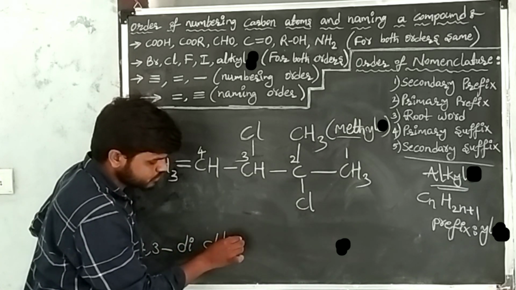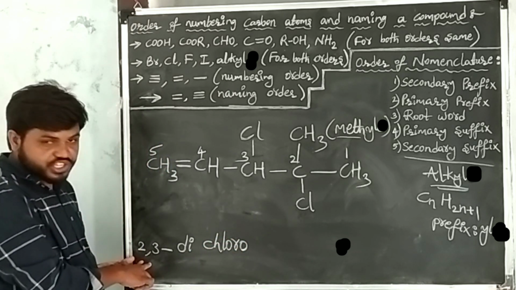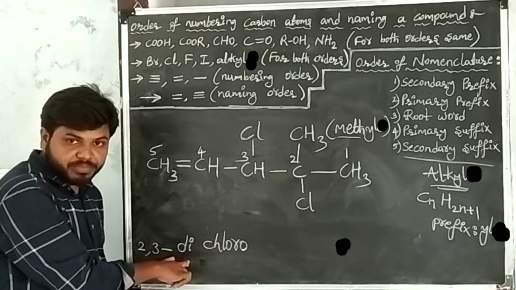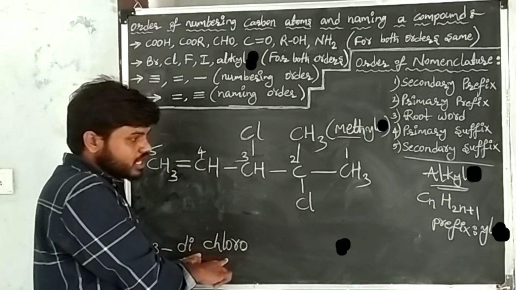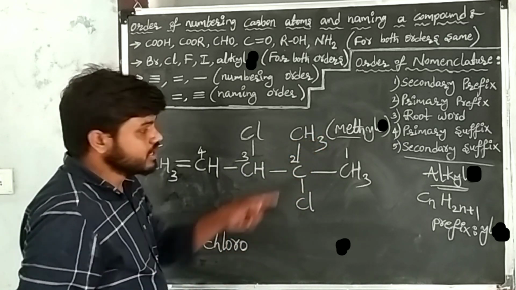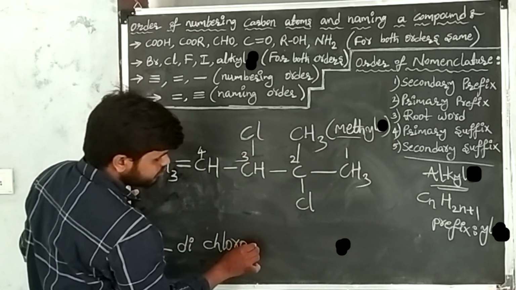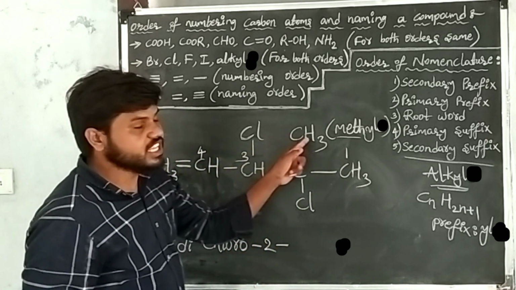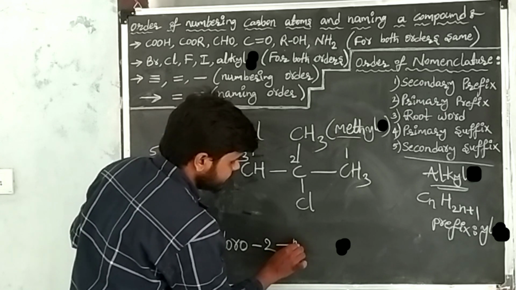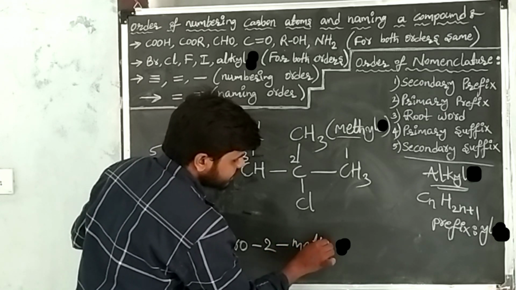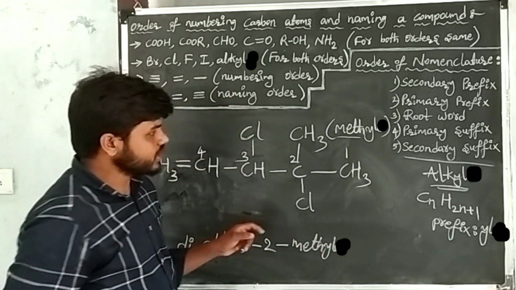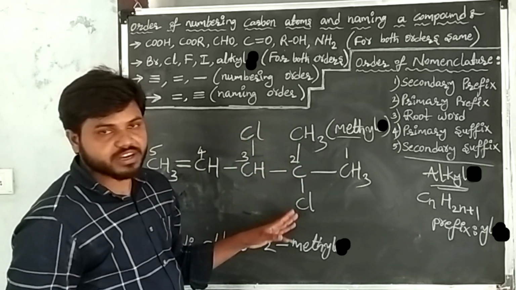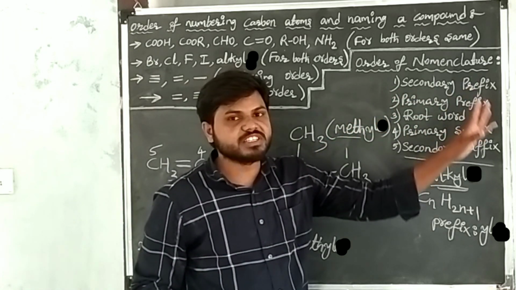The prefix of chlorine is what? Chloro. See, first the positions, then how many times it is repeated, and then the prefix of chlorine. After writing chlorine, take the methyl. Methyl position is what? Second. After writing the position, take the prefix of methyl, that is methyl. After writing the methyl prefix, 2 chlorines are completed and 1 methyl is completed, which means the secondary prefix is completed.